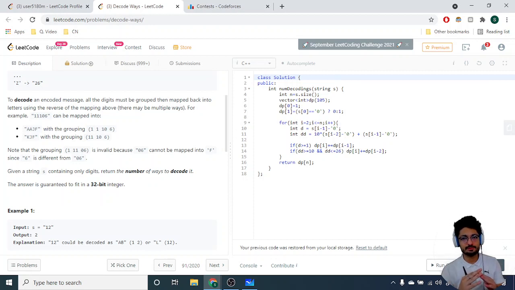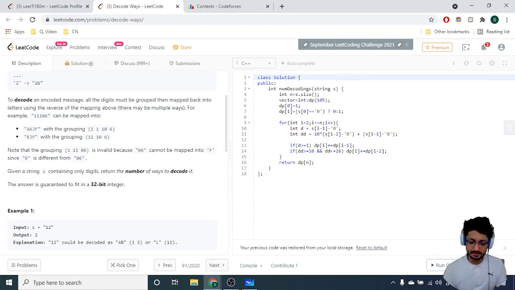So we have two options, whether I can take it as a single character or I can just combine it. So taking it as a single character is like just s of I minus '0', because this is an ASCII character, so subtracting '0' will give you the actual number. Or the other option can be taking the current number and adding it with the previous number multiplied by 10. So if I have 2 at this point, I have to add the previous number also. So 23 I have to form. So the previous number into 10 plus the current number, that will form the total 2-digit number I can form.